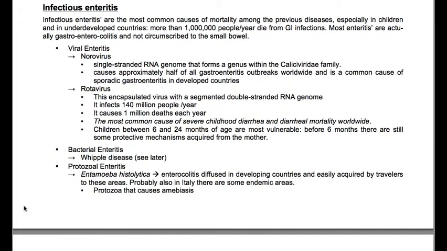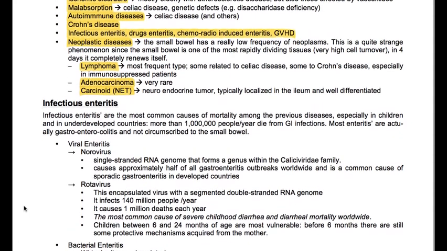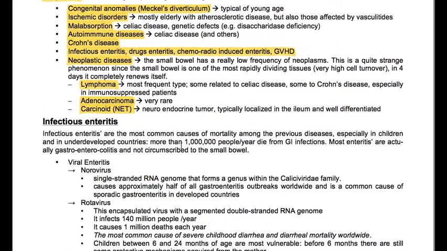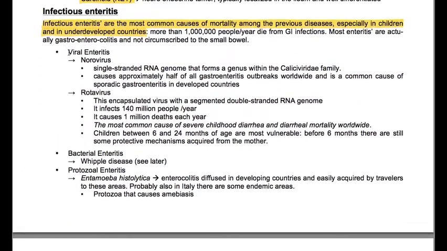Infectious enteritis are the most common causes of mortality among the previous diseases, especially in children and in underdeveloped countries. More than 1 million people per year die from GI infections. Most enteritis are actually gastroenterocolitis and not circumscribed to the small bowel. We can have a viral enteritis due to norovirus or rotavirus. Norovirus is a single-stranded RNA genome that forms a genus within the Caliciviridae family. It causes approximately half of all gastroenteritis outbreaks worldwide and is a common cause of sporadic gastroenteritis in developed countries.